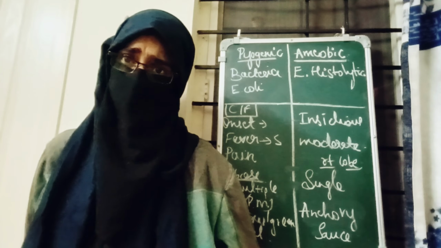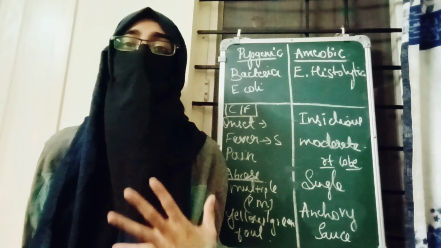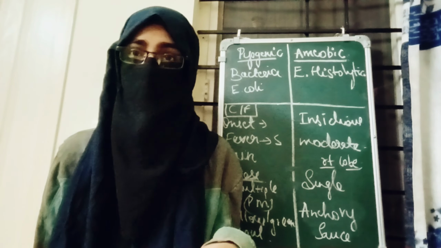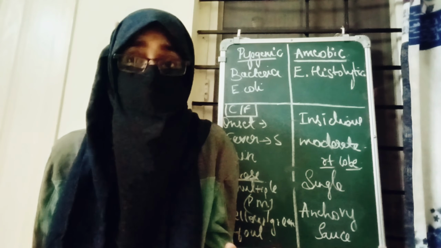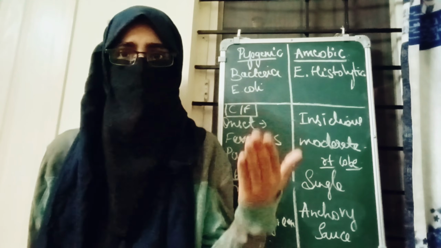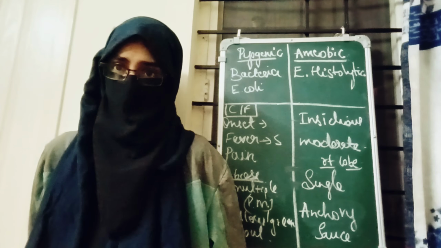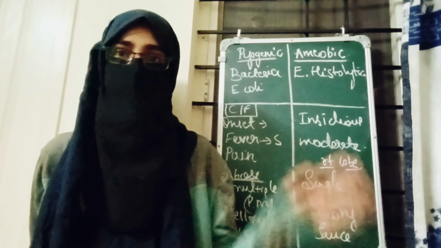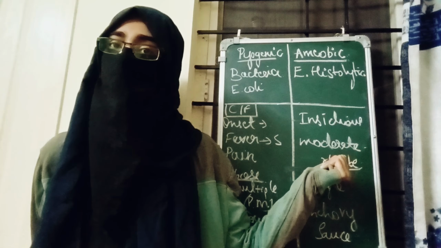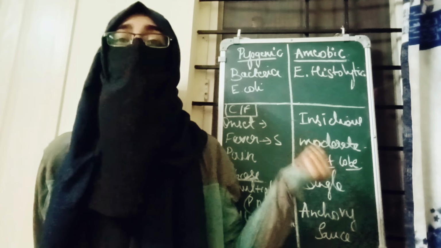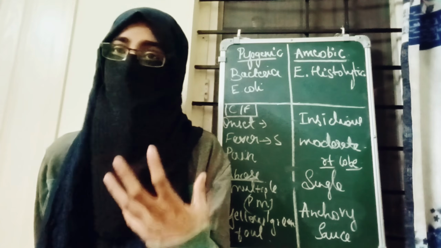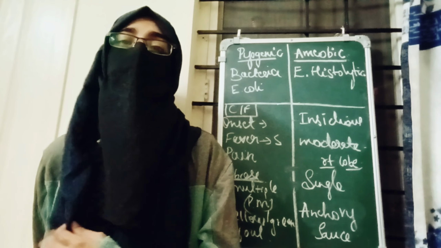Next is investigation. How will you investigate? First of all, you will do CBC, ESR. Those are like routine tests. Okay, those will show leukocytosis and increased WBC as the infection is present. Then in the blood culture, if the bacteria is present, it will be positive in pyogenic. In amoebic, we go for the stool culture. In a stool culture, we can see the eggs of the parasite.